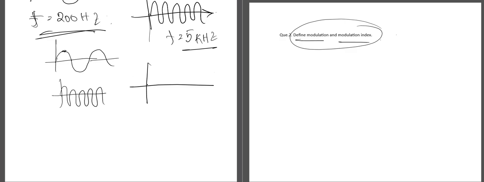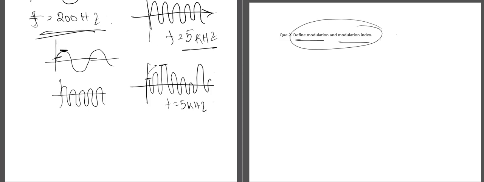So what happens is that we get this kind of signal. Okay, so the frequency remains the same, which is 5 kilohertz in amplitude modulation. The only thing that changes is the amplitude. So we can see at this point the amplitude is at the minimum, because in the message signal at this point the amplitude was at the minimum, but at this point the amplitude is at the highest or at its peak value, because in the message signal the amplitude here was at its peak value.